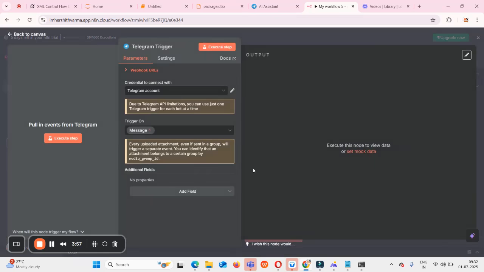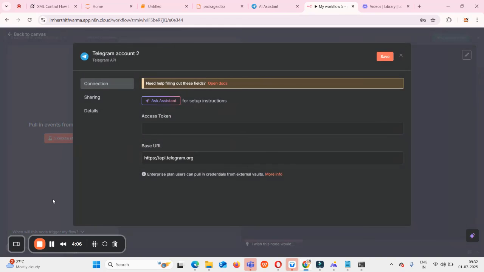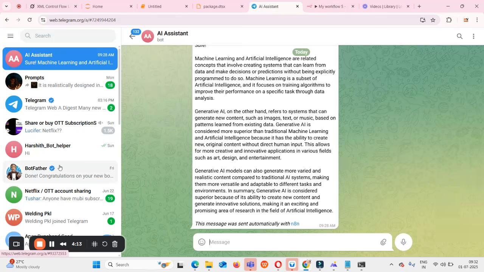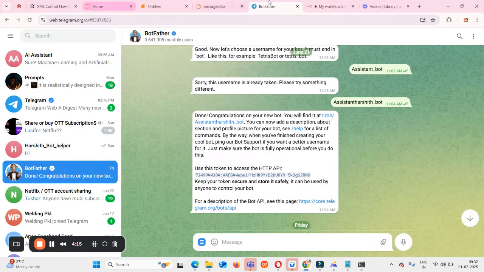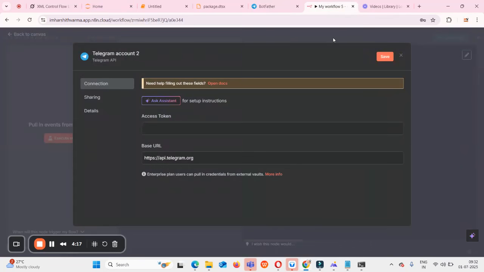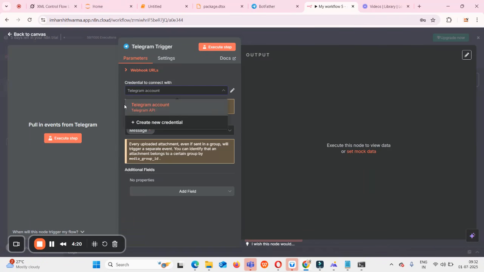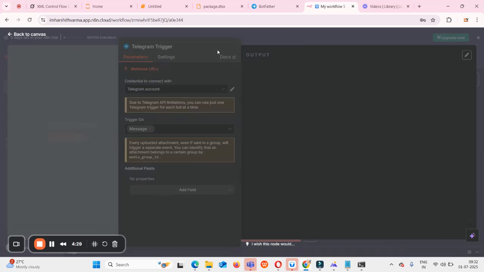That means on message. I have already connected my Telegram account here. If you want to create a new one, click on create new credential and paste the access token of the new bot which we created in BotFather previously, which I showed you. After doing that, it will automatically take the Telegram account as a custom already created account, and I'll keep the trigger the same, on message. And I'll start executing the step.